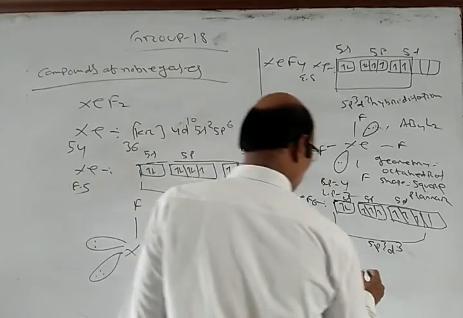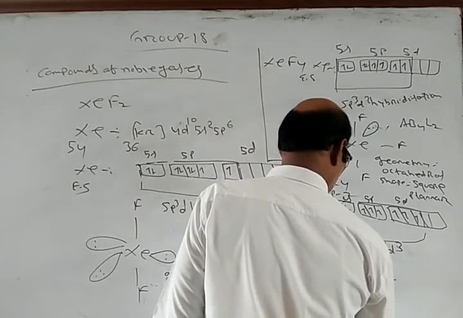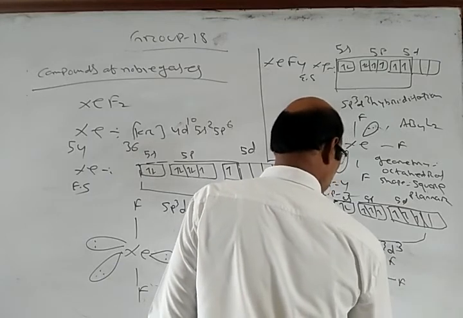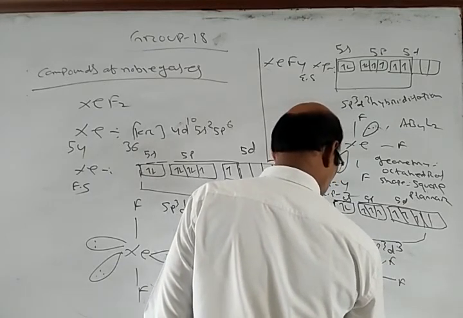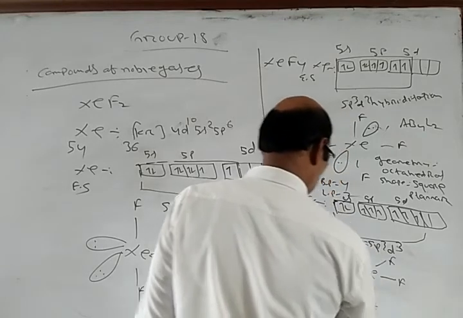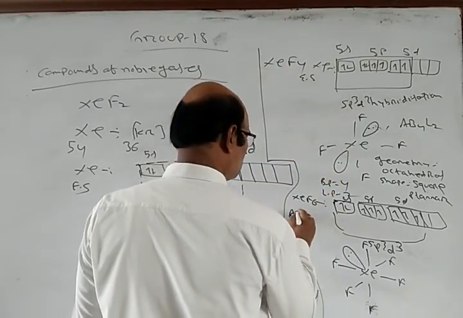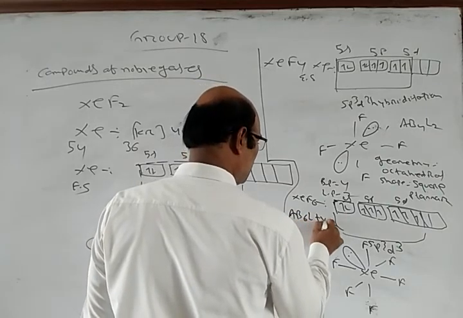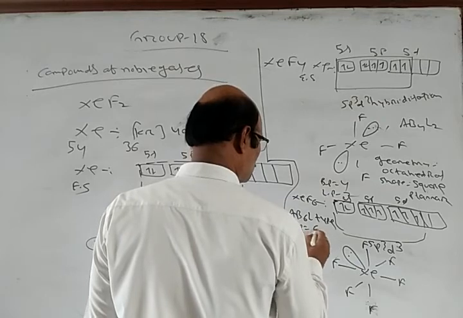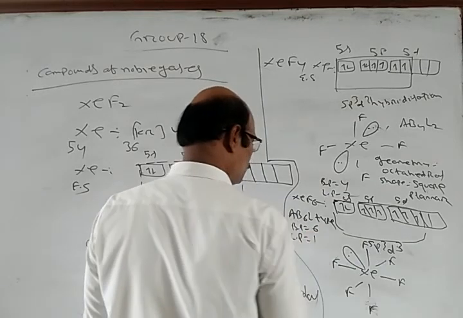So we have Xe with 6 F atoms, and we have one lone pair. So it is an AB6L type molecule. Bond pair equals 6 here, lone pair equals 1 here.